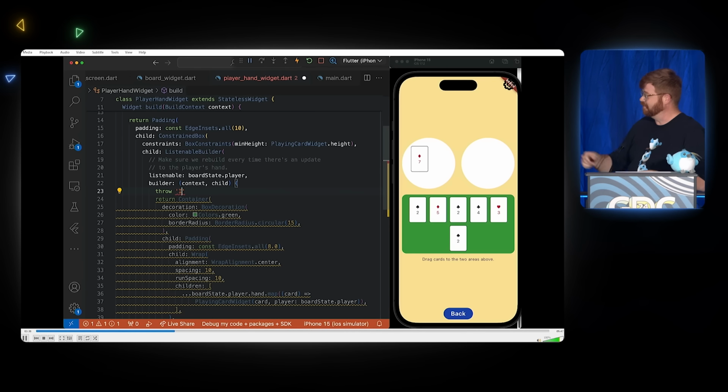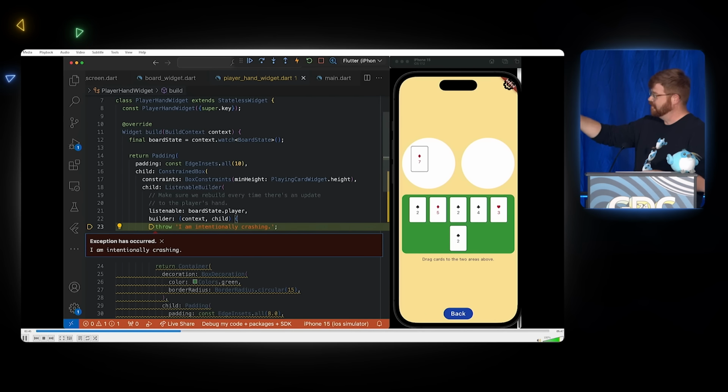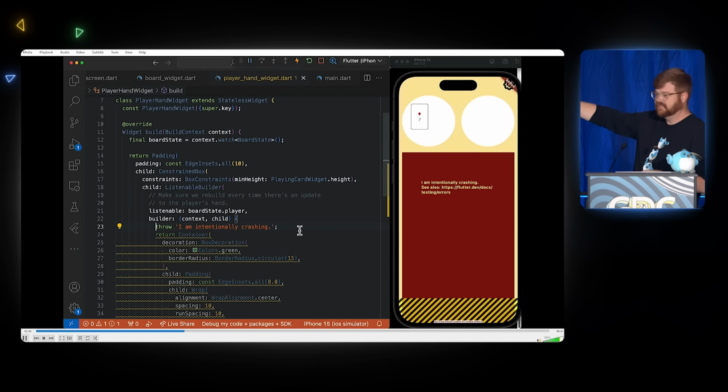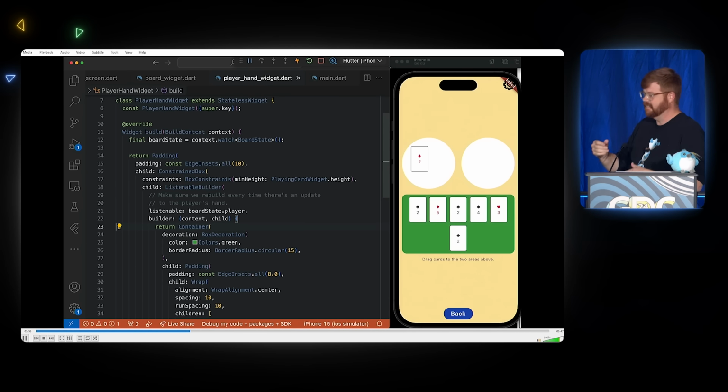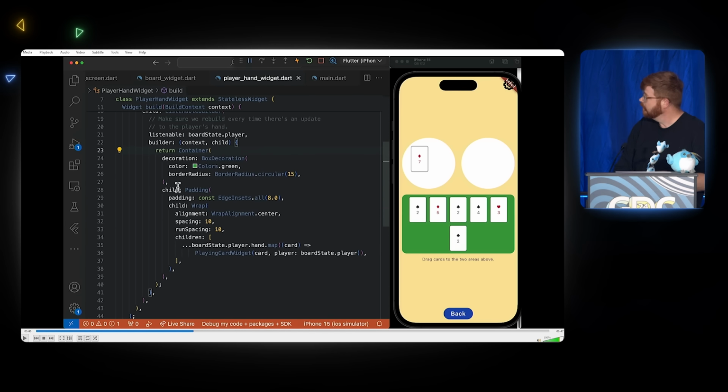I'm going to intentionally throw an exception here, but it works with unintentional ones as well. You could just throw and hit save, and VS Code is going to stop me. But if I hit continue on this, I get the red screen of death telling me that my widget build method just broke. But I'm still running in the app. I can get rid of that. I hit save again, and I'm back where I was with the state the way that it was.